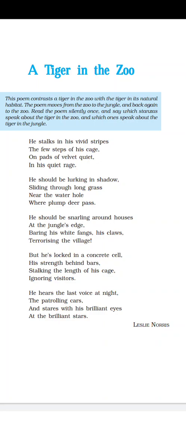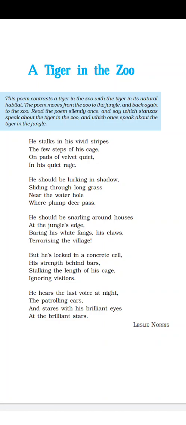baring his white fangs. Baring means showing or exposing his white fangs, white colored. What are fangs? Large, sharp teeth, basically the canines of dogs and the tiger. So it will expose its white fangs. The tiger must expose his white fangs, his claws,